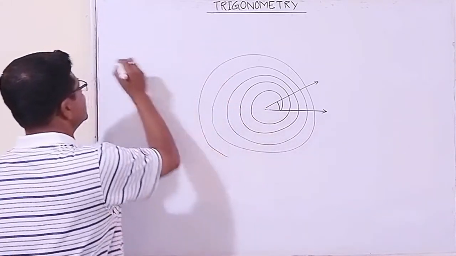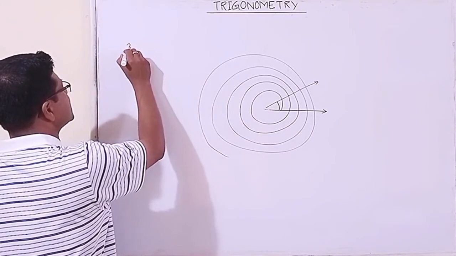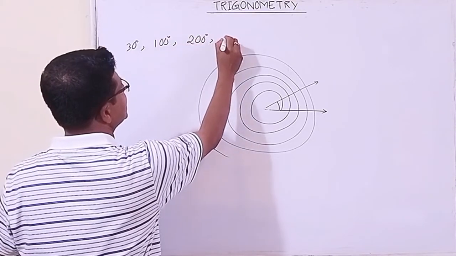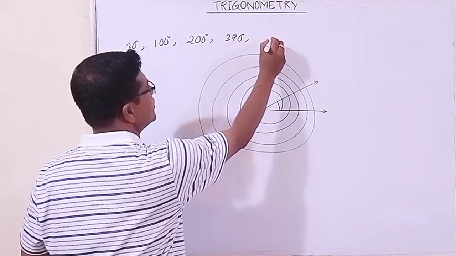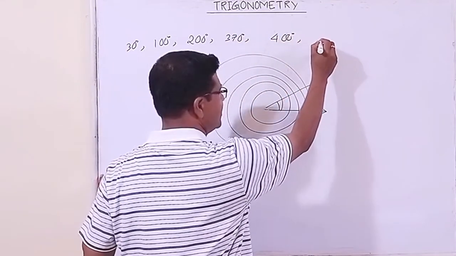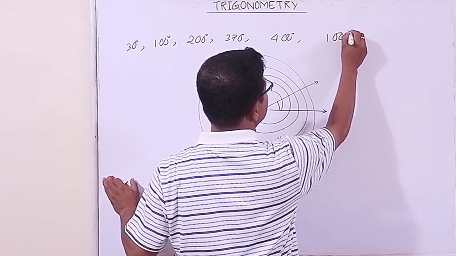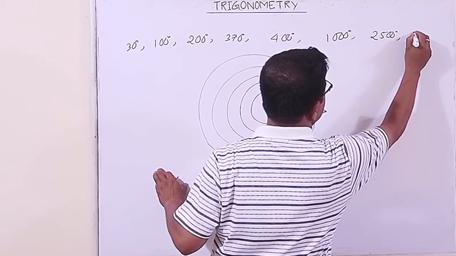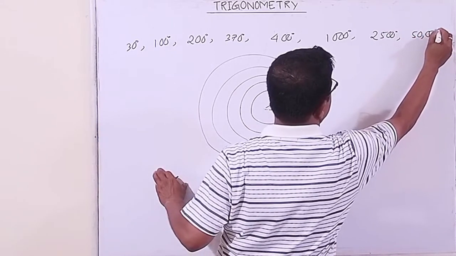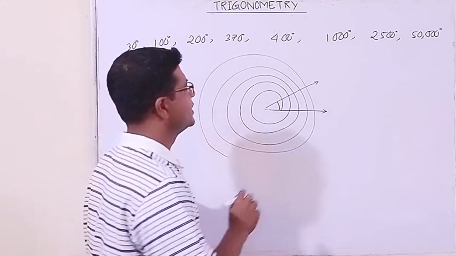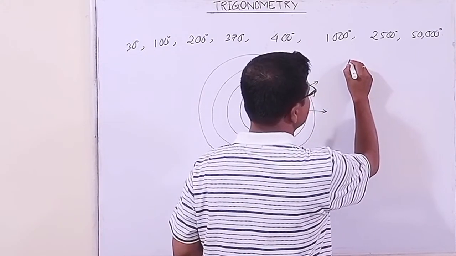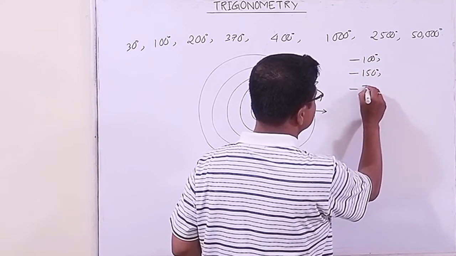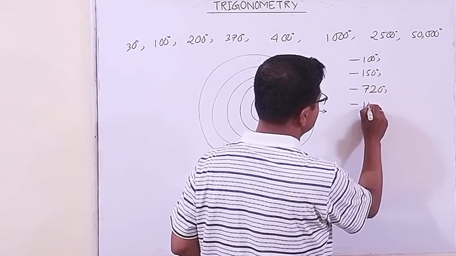So here we may deal with 30 degree, we may deal with 100 degree, 200 degree, 370 degree, 400 degree, 1000 degree, 2500 degree, 50,000 degree. Sometimes we may deal with minus 100 degree, minus 150 degree, minus 720 degree, minus 1100 degree.